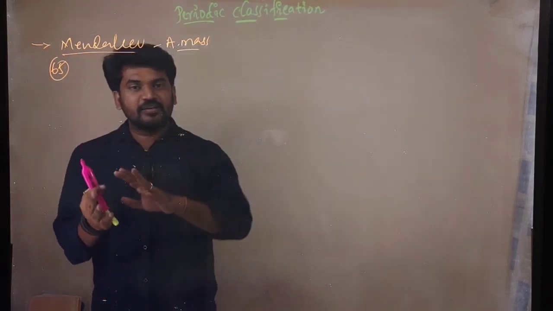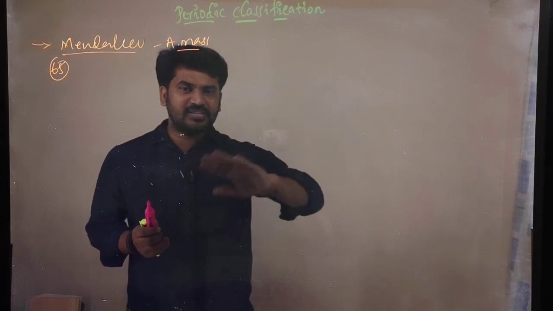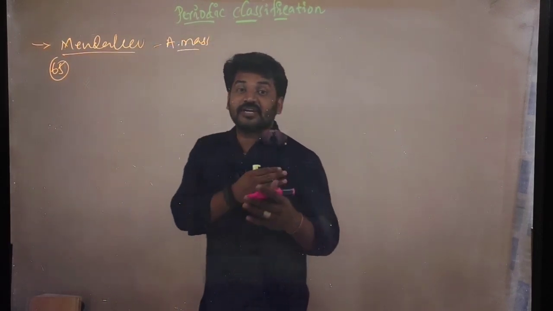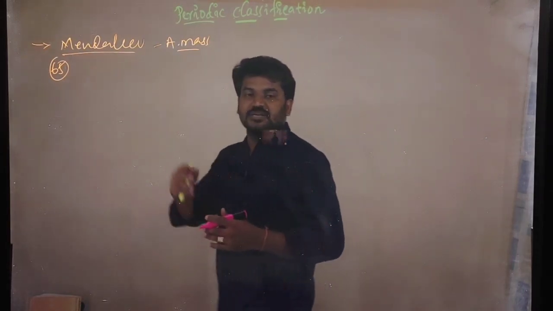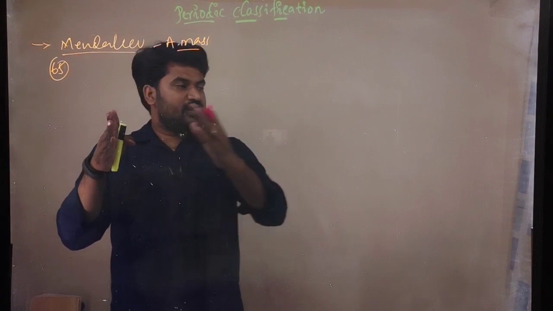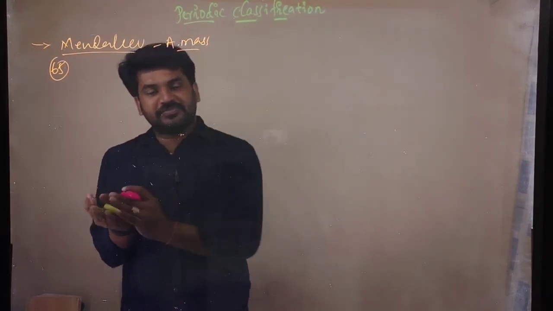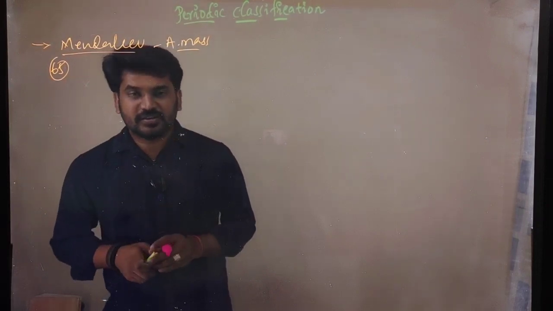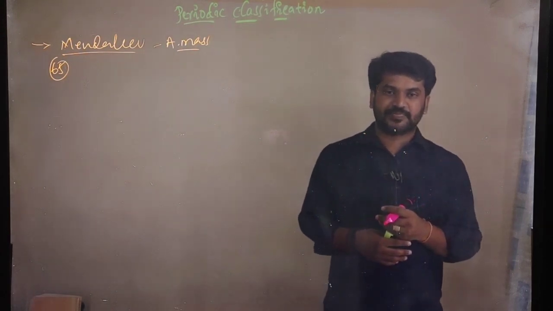Then he arranged the elements in such a way that he observed some repetition occurs. That is, if you arrange one element, after arranging some elements, the next element repeats the first element's properties, like we observed in Newlands. In the same way, there also we observe the repetition of the properties, right?